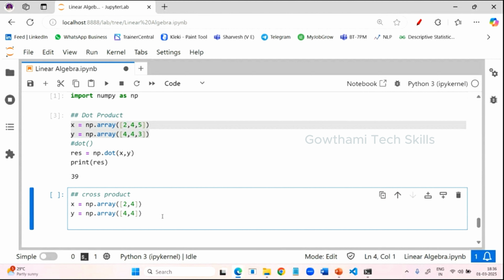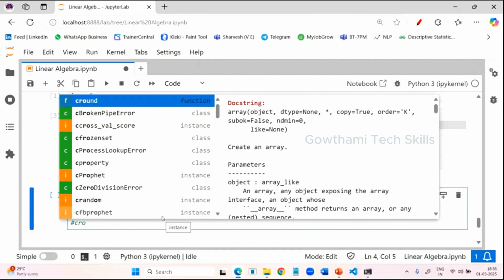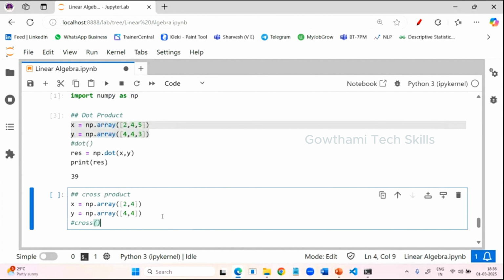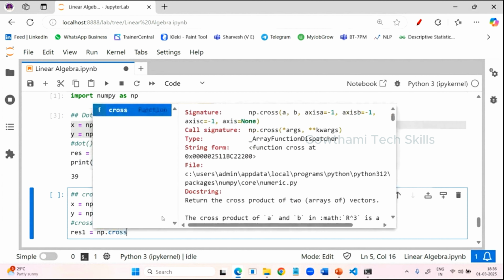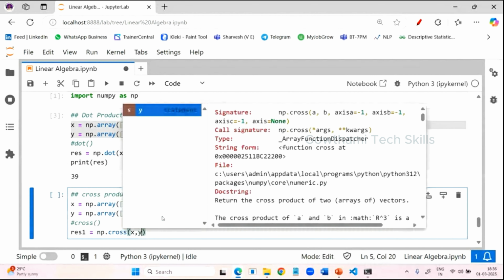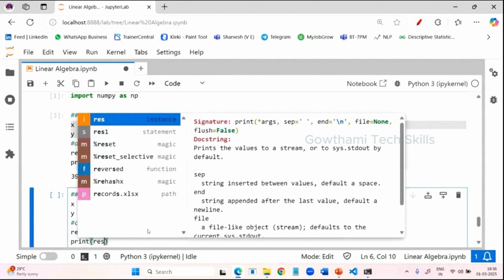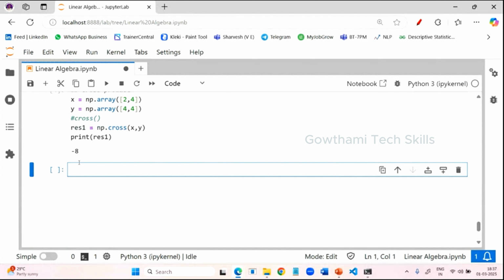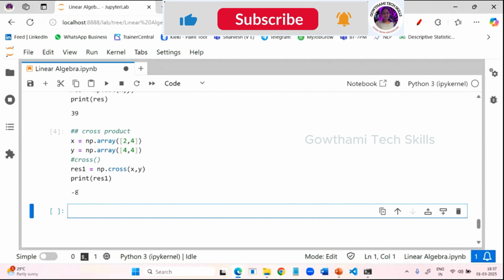So when you want to perform a cross product, you have a function called, what is that function? Cross function, from the NumPy library only. Result 1 is equal to np.cross, where you pass your vectors x and y. Print your result. Run and check it. You will have the value -8. But this is a vector only.